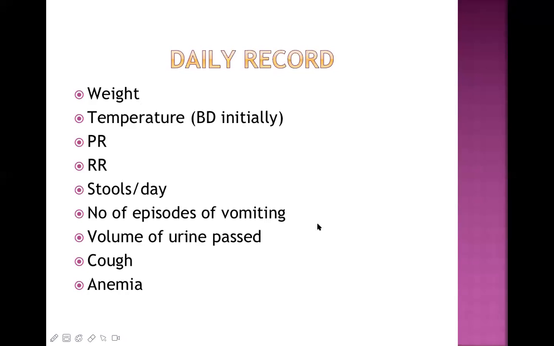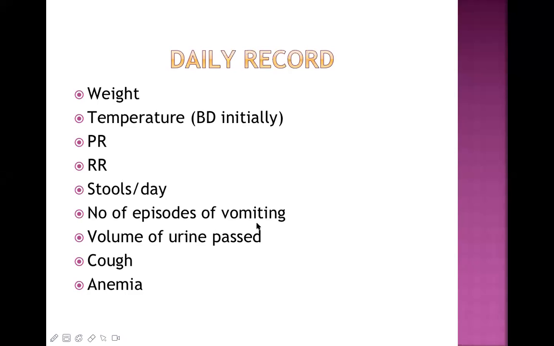Take temperature. Make sure that the child is not febrile or hypothermic. It is usually taken twice a day. Pulse rate and respiratory rate are taken many times a day. How many stools has the child passed in a day? Is the child having diarrhea or not? Important question. According to the definition of diarrhea, if the child has passed more than 3 stools and the consistency of that stool takes the shape of the container, then it is called diarrhea. Means it is a watery type of stool.